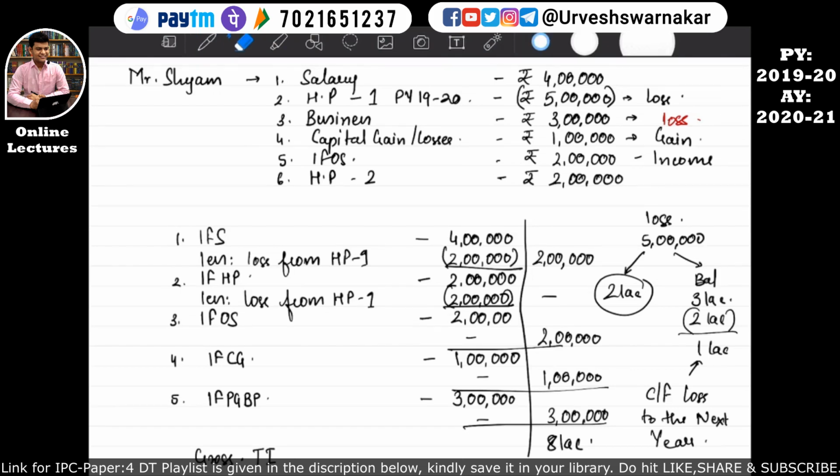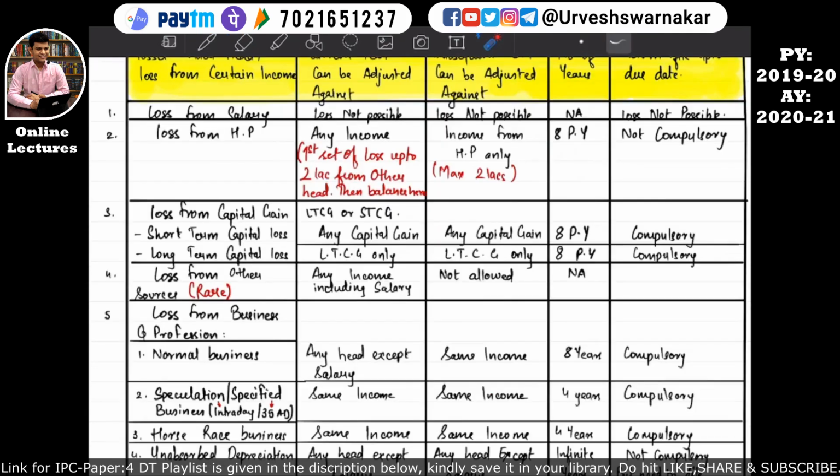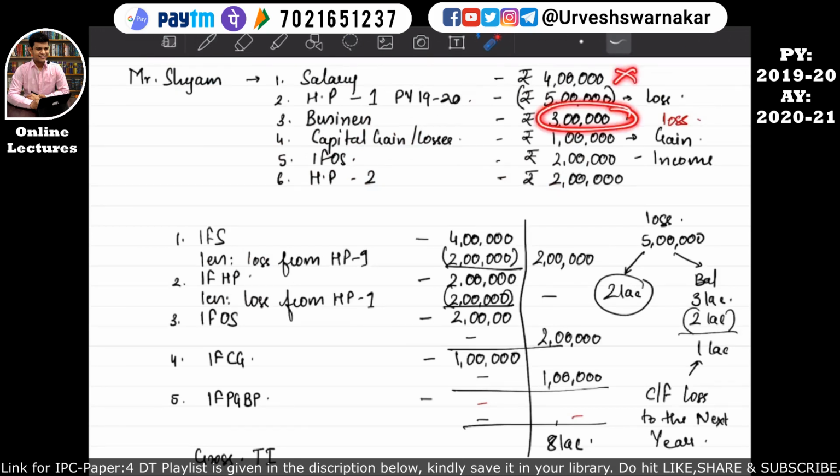So basically, if this business is a loss, then under this head, income from PGBP, there will be no income. So basically it would be a dash. And this 3 lakhs can be set off against any head of income except salary. So that means this 3 lakhs loss cannot be set off against the income of salary. It can be set off against the income from other sources or income from capital gain. So is there sufficient income left in income from other sources and income from capital gain to set off this 3 lakhs of loss? So the answer is yes.